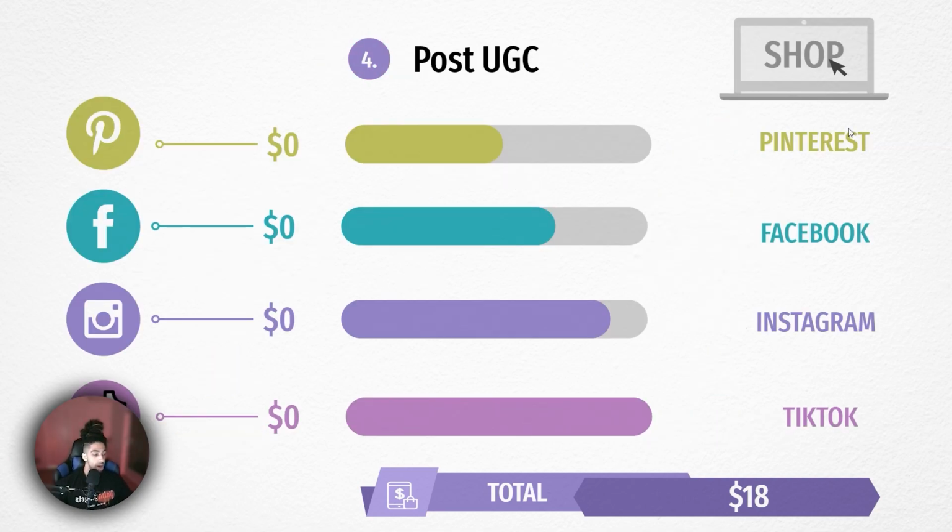Last but not least on our list here, we have post UGC. So the easiest way for you guys to obviously go out there and market your products is for you to start posting user-generated content on the platform. Now, in order to do so, you'll obviously have to have the product on hand. However, there's a whole bunch of different videos that are already on TikTok that you can start chopping up and repurposing on different platforms such as Instagram, Facebook, Pinterest, and also your very own TikTok page.